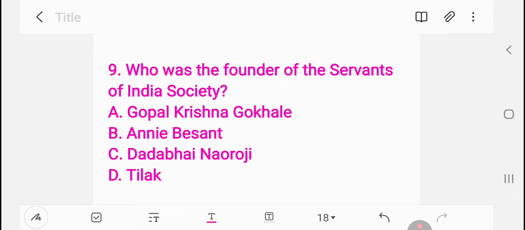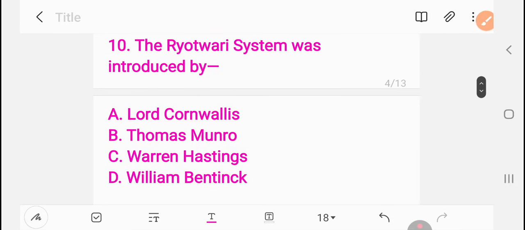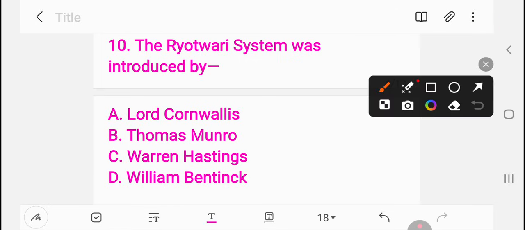Next, question number 10. The Rayatwari system was introduced by: Lord Cornwallis, Thomas Munro, Warren Hastings, William Bentinck. Rayatwari system, question number 10. The right answer is Thomas Munro. This is a very important question.